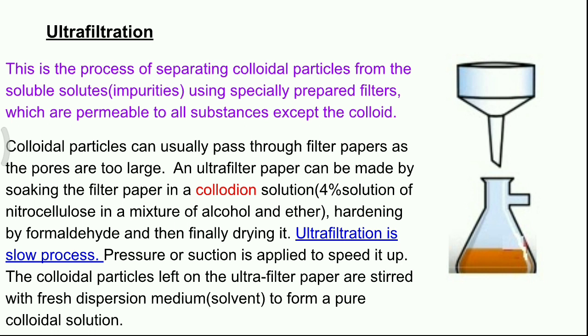This is achieved by treating an ordinary filter paper with a collodion solution, followed by its hardening by dipping it in formaldehyde. Ultrafiltration is a very slow process. Pressure or suction is applied to speed up the process.